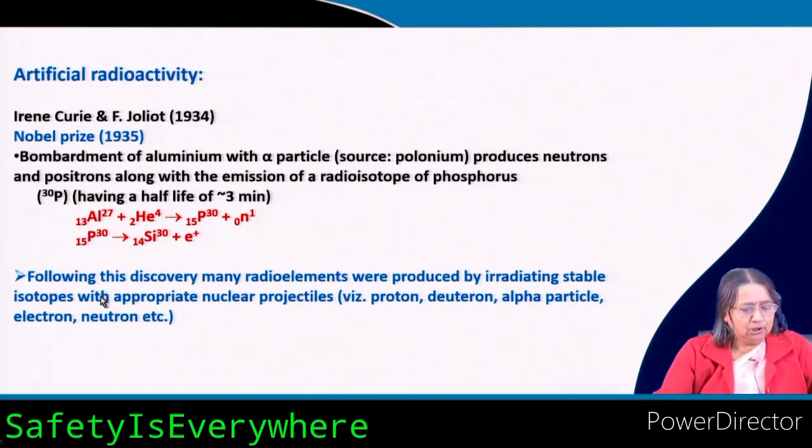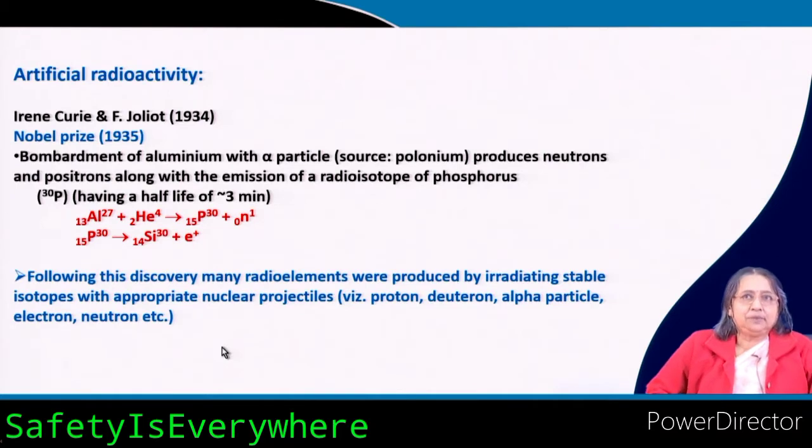Following this discovery, many radio elements were produced by irradiating stable isotopes with appropriate nuclear projectiles. What are projectiles? They are the particles by which you can bombard some nucleus. They can be proton, deuteron, alpha particle, electron, or neutron.